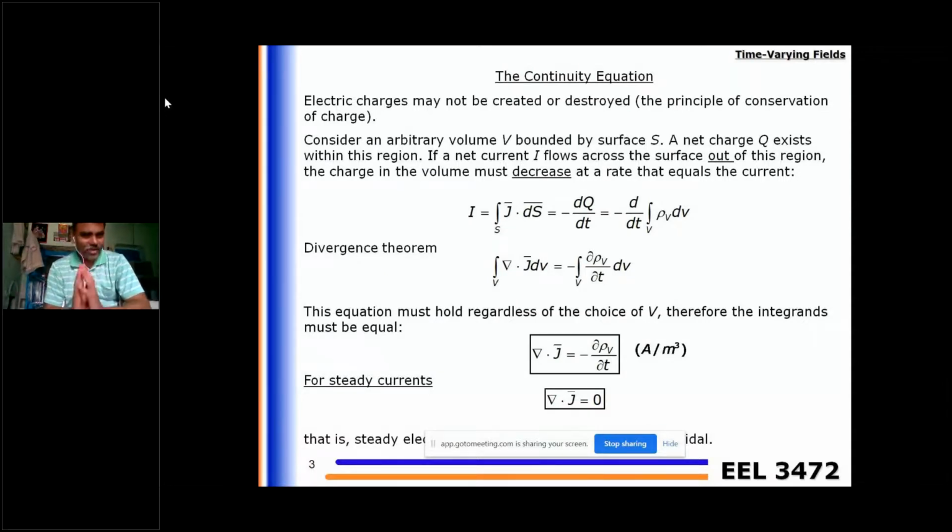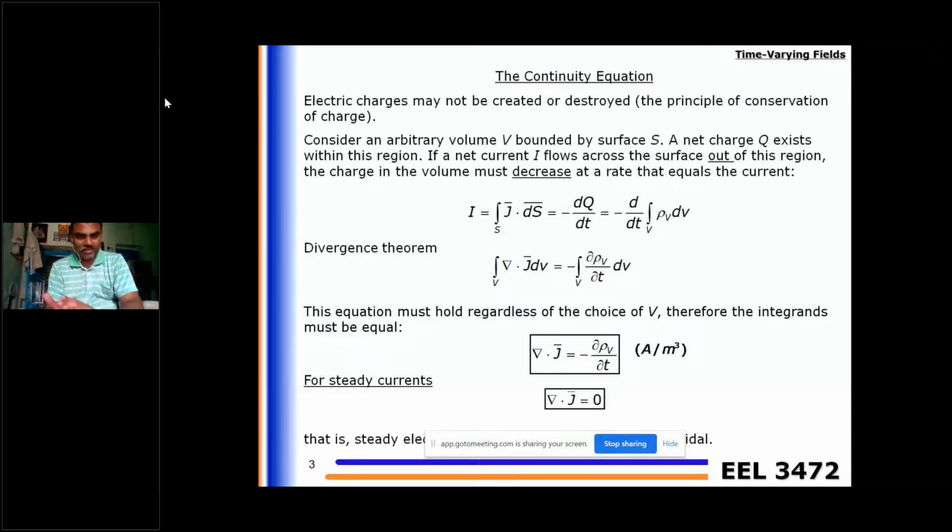Based on this continuity equation, we have some modification of the Maxwell's equations with respect to the static and time varying conditions. Actually, from Ampere's circuital law, we said that the current enclosed is given by the line integral of H dot dl.